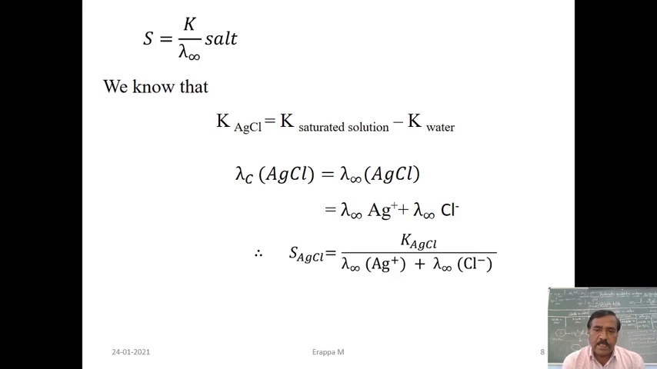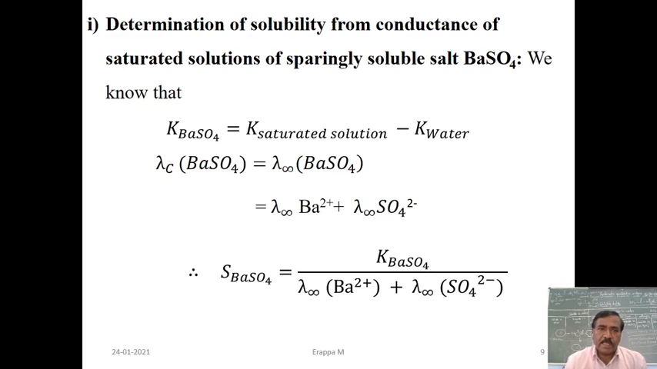Therefore, the solubility of AgCl is equal to the specific conductivity of AgCl divided by lambda infinity of AgCl. So that is the first example. Next, another example is the determination of solubility from the conductance of a saturated solution of a sparingly soluble salt, BaSO4.